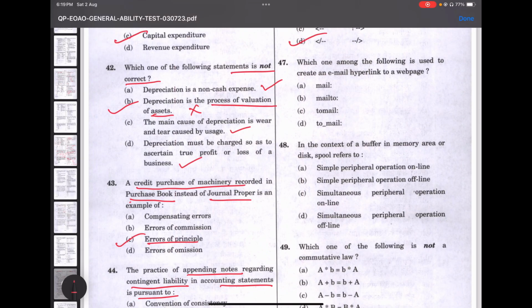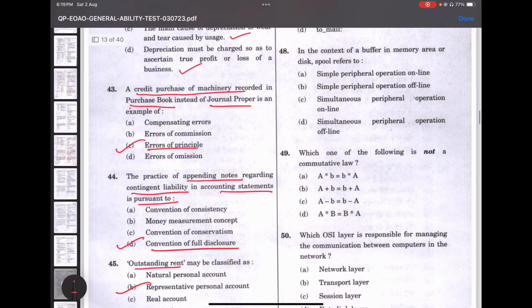47. Which among the following is used to create email hyperlink to a web page? It is mailto. Option B is the answer. In the context of a buffer in a memory area, spool refers to. So spooling generally refers to simultaneous peripheral operation online. It is an acronym where spooling refers to putting jobs in a buffer, a special area in a memory or a disk where a device can access them when it is ready. It is mainly used because different devices can access data at different rates.